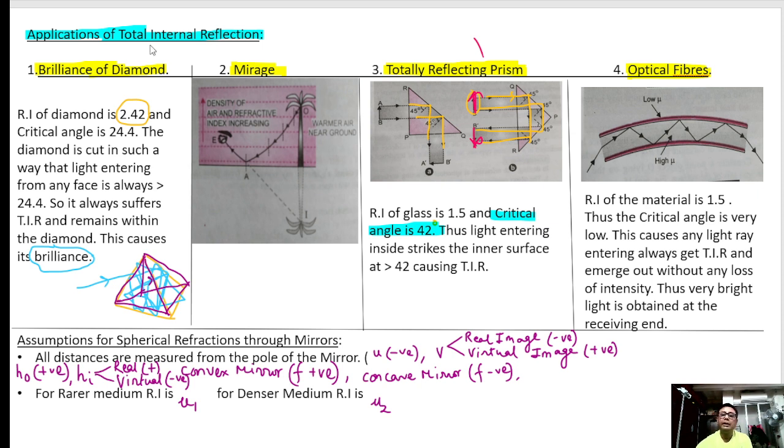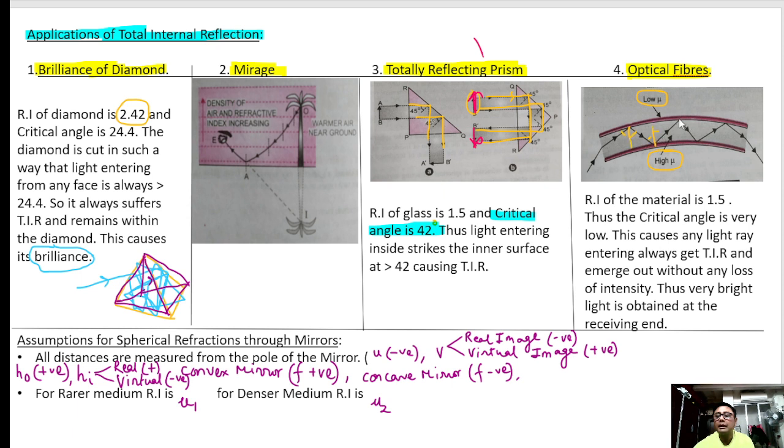Similarly, in optical fibers, the outer material is of low refractive index and the inside material is of high refractive index. So when any ray of light is striking inside, it always strikes at an angle more than the critical angle.